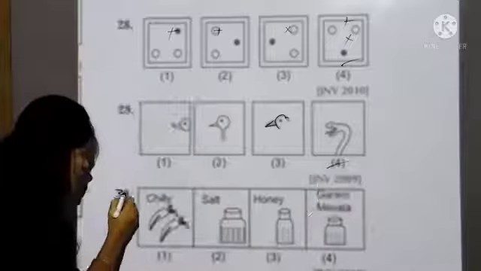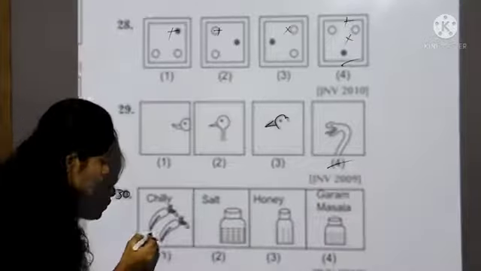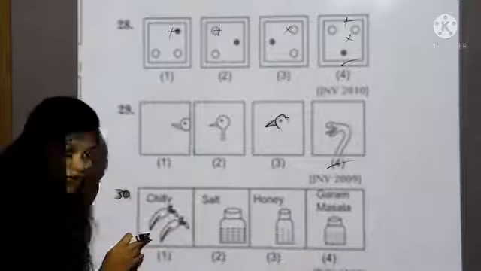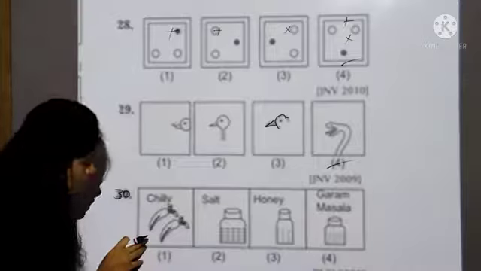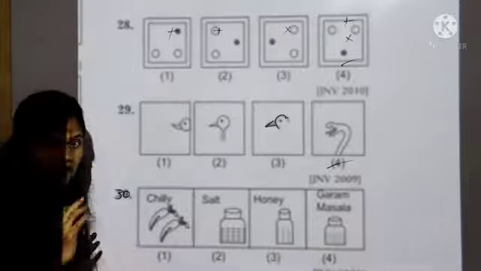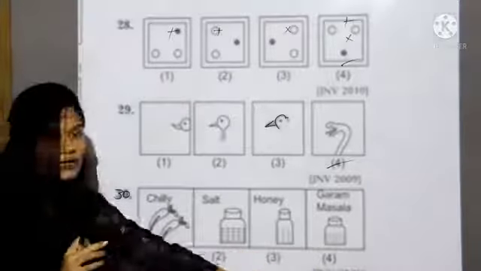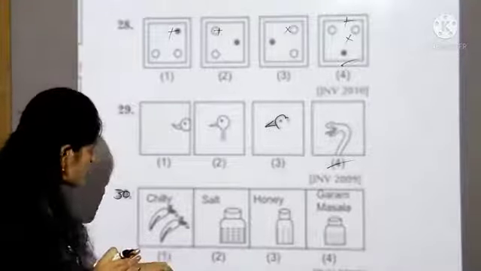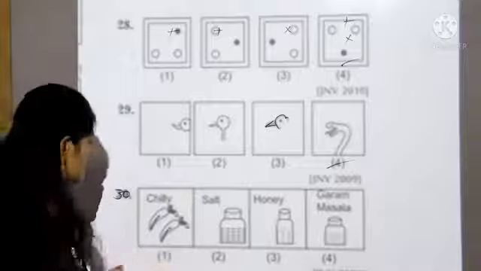Let's take 30th question. See, they have given 2 chillies, 1 salt, honey, garam masala. By observing the first box, which has 2 chillies, don't get confused by which is 2, these are all 1. So this must be the answer. But actually this is not the answer. You think in a different way.